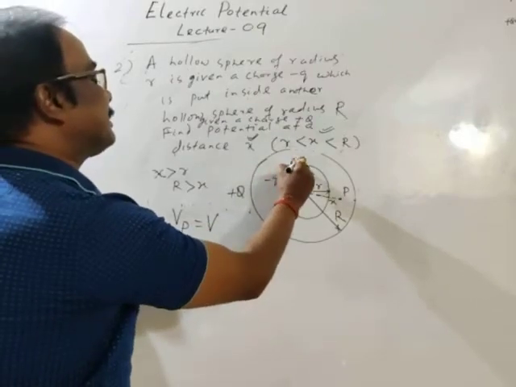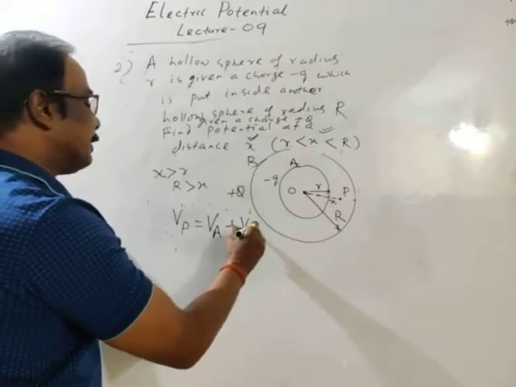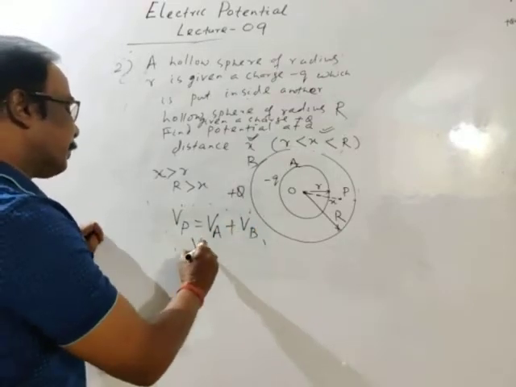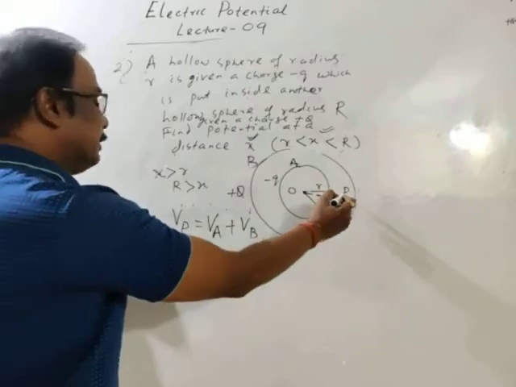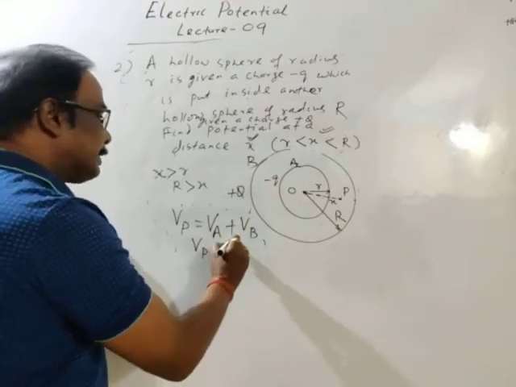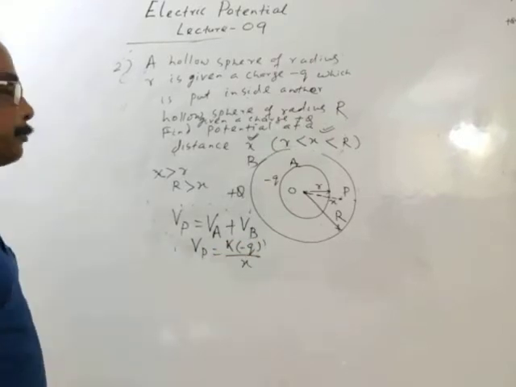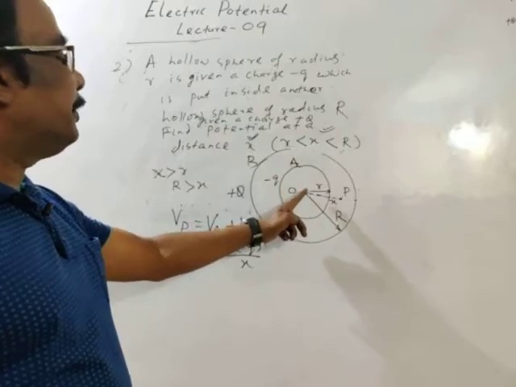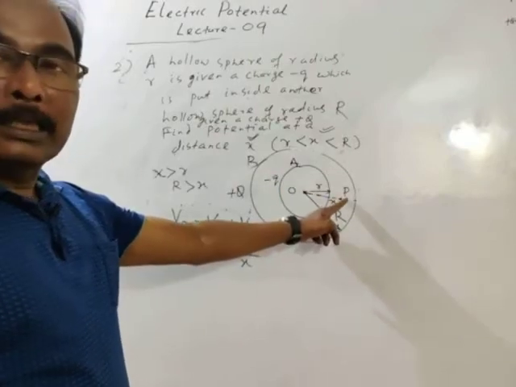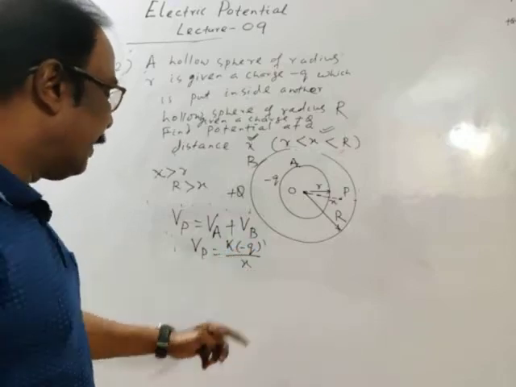Okay. So, potential due to, suppose I take this cell is A, this cell is B. Potential due to cell A plus potential due to cell B. So potential at point P. See, this point is outside with respect to inner cell. Potential will be K minus Q divided by X. K minus Q is charge, distance is X, point P is outside the cell, so K minus Q by X